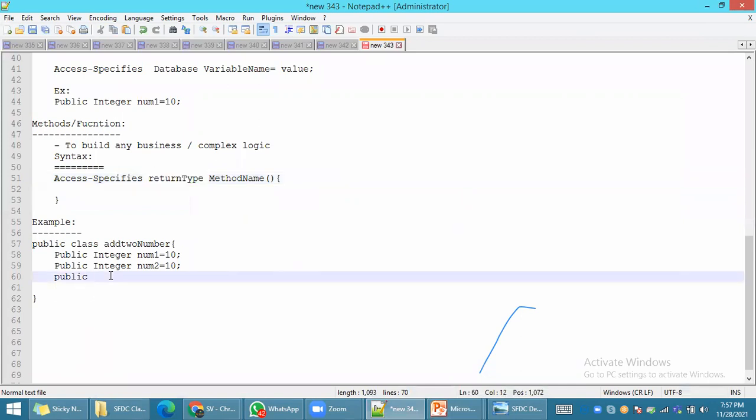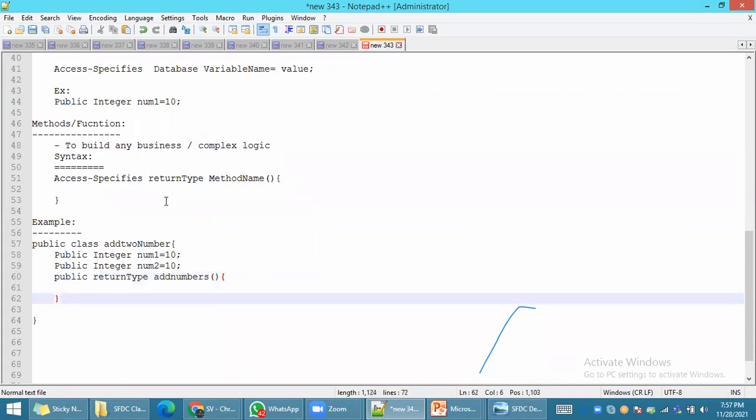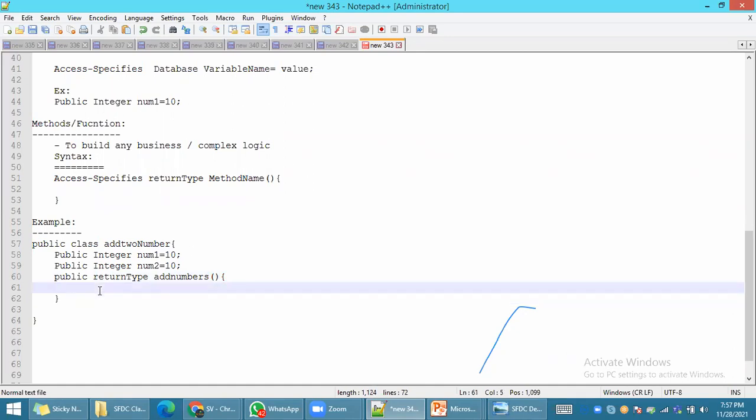For now, you can just put void as the return type. We will define the return type later. Then you define your method name. What is your method name? addNumbers. Each and every method must return something. Make sure you use the keyword return.